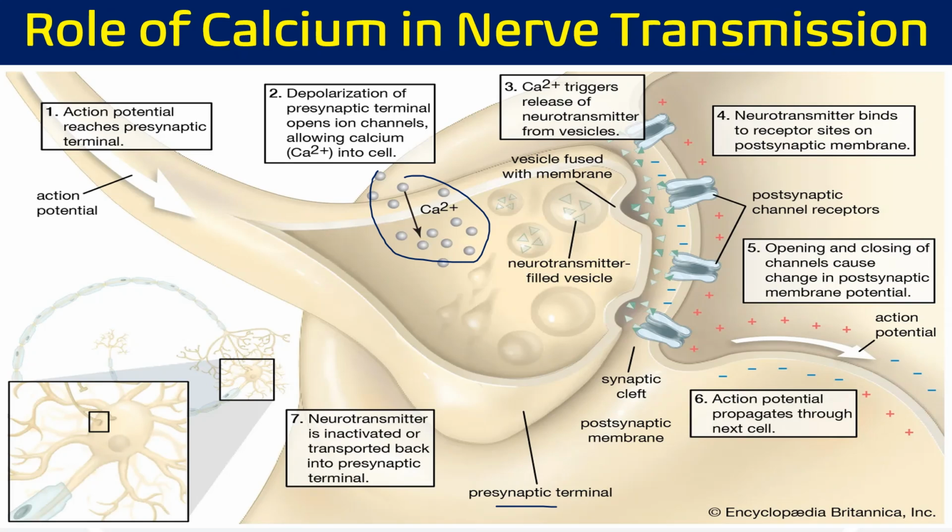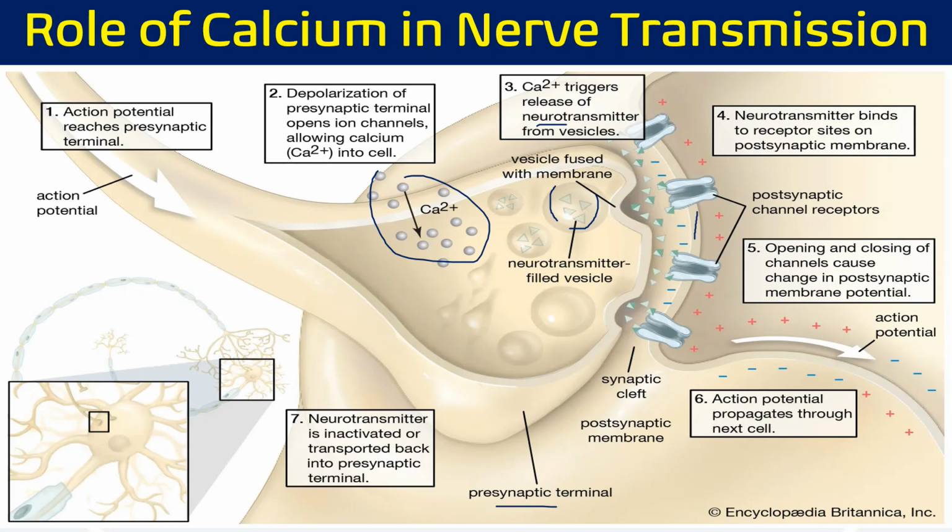Because of this calcium inflow, release of neurotransmitter from the vesicles will occur. Here you can see the vesicles which contain the neurotransmitters. The neurotransmitter is released into the synaptic cleft, which is the space between the presynaptic and postsynaptic nerves. The neurotransmitter released into the synaptic cleft binds to the neurotransmitter receptor on the postsynaptic membrane. So there we have neurotransmitter receptors.